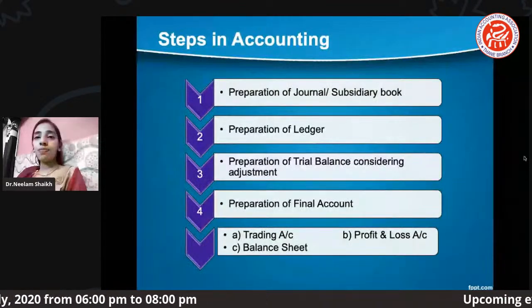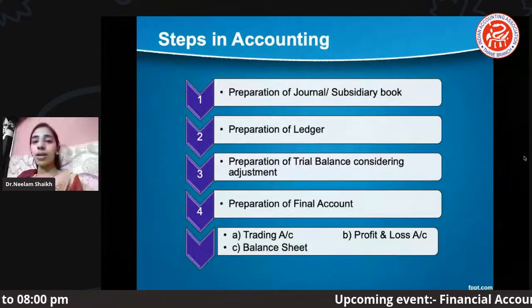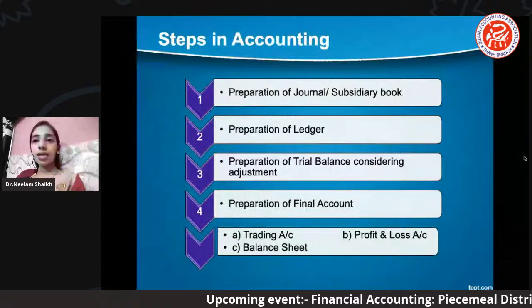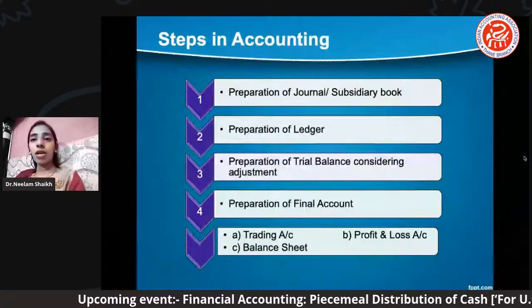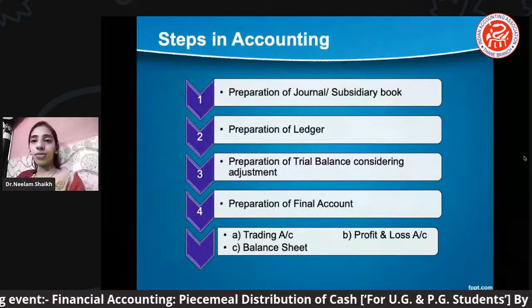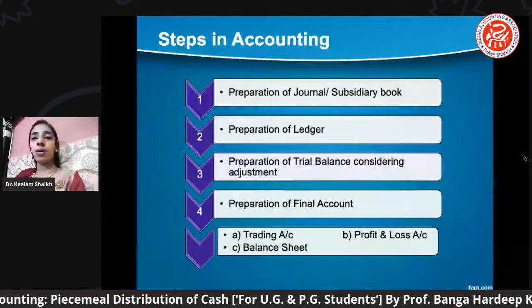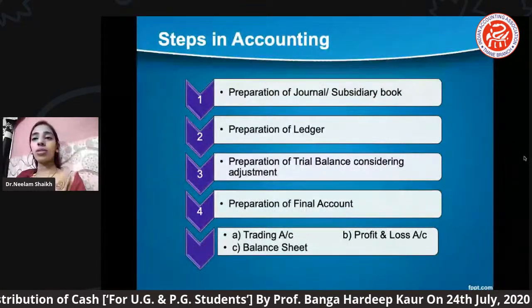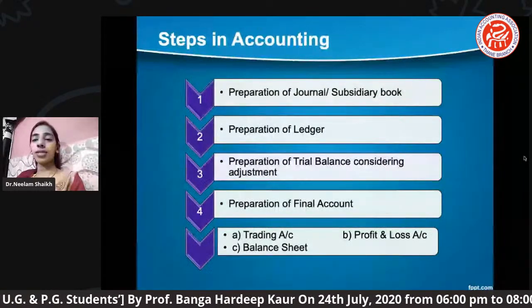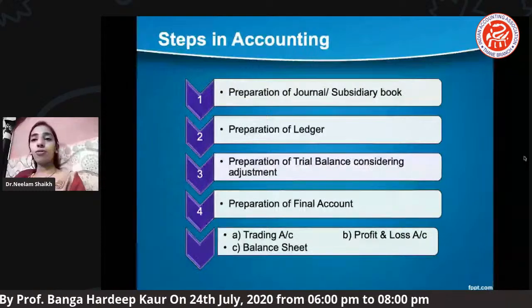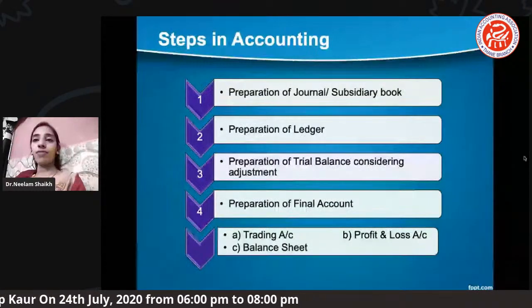Now, in the final account, what sort of accounts will appear? There will be a trading account, a profit and loss account, and a balance sheet. Actually, two accounts, trading and profit and loss, and the balance sheet. These we are supposed to prepare in our partnership final account.